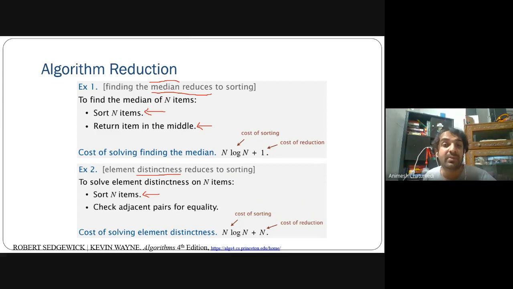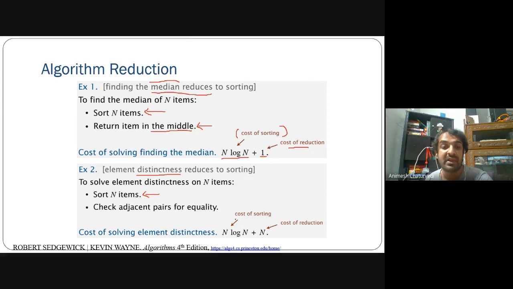So in the first example, for finding the median, you require the time complexity of sorting, n log n, and constant time for the reduction. You can find the middle element in constant time, so this is n log n plus 1.